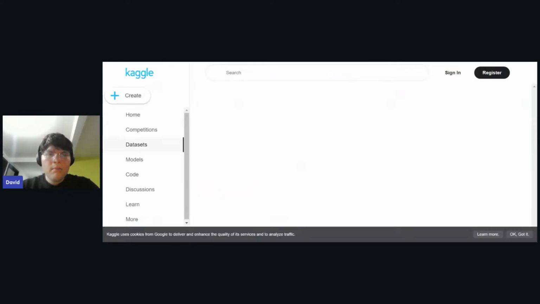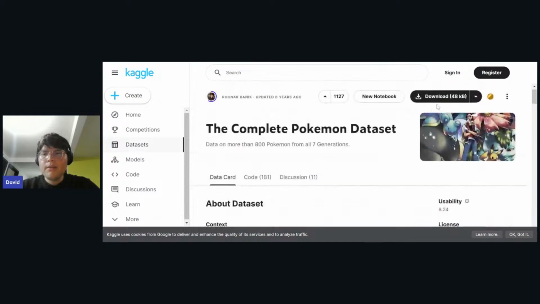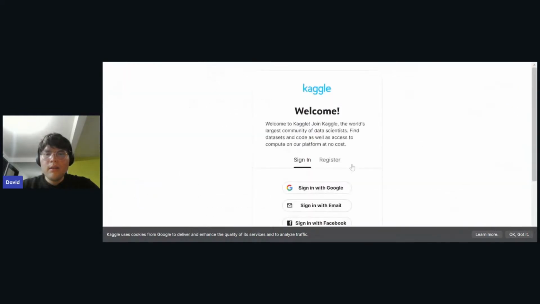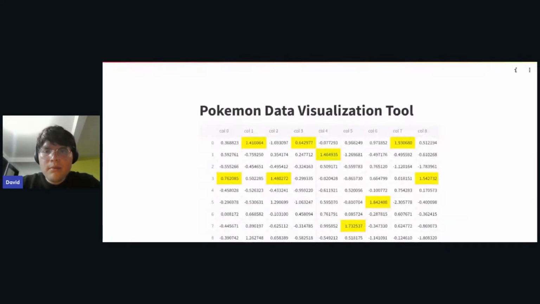Okay, so we have our Pokemon dataset that we can use here, and I think, oh, it doesn't weigh that much, so I'm just going to download it. Oh yeah, I need to. Okay, so let me just change my tab here while I log in. And after that, let me just sign in with Google and download this. And okay, so it looks like everything has been already downloaded. Let me put this here in my documents. And after putting this in my documents, I'm going to just add them to my repo. And also I'm going to share with you the URL that I'm using.